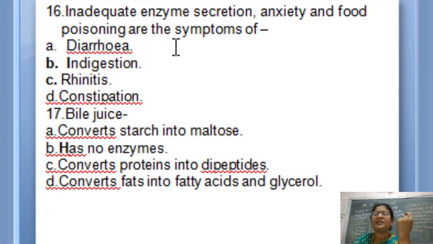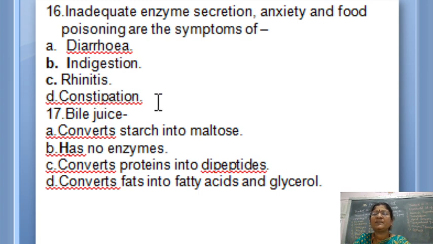Diarrhea, you know, it is loose motion and vomiting. The liquid content of the water will be lost from the body. Rhinitis, so this disorder is related to the respiratory system. It is an allergic disorder which is due to allergens like pollen grains, dust particles, scent, and some of the foods which we don't like, which our body will not accept. And always these are due to the hypersensitivity of the immune system.